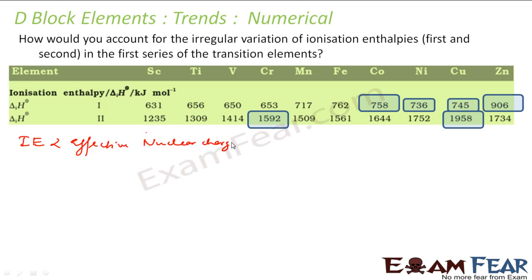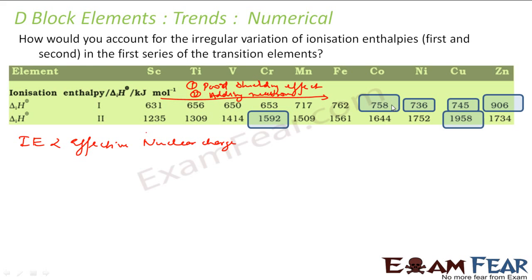The effective nuclear charge increases because of the poor shielding effect of d electrons. As you go left to right, you are adding protons, and because of poor shielding effect, the effective nuclear charge is increasing.